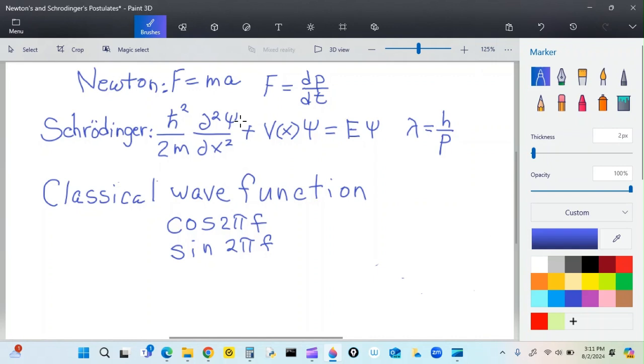One way that we can represent this is using imaginary numbers. Cosine 2 pi f plus i sine 2 pi f. Now, why would I want to do that?